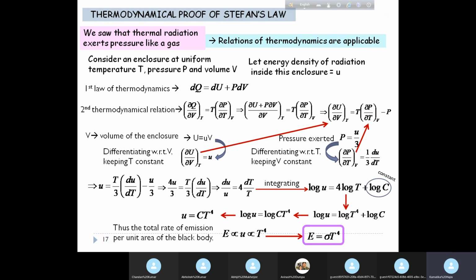Okay, is this part clear to everybody? Can I move on? If you want, you can just go through the slide once and check if you've understood the steps. Yes, ma'am. Okay.